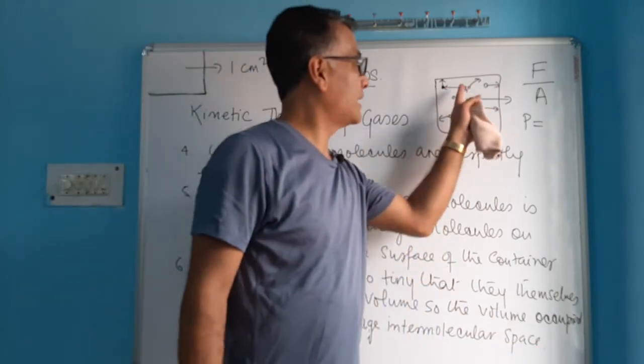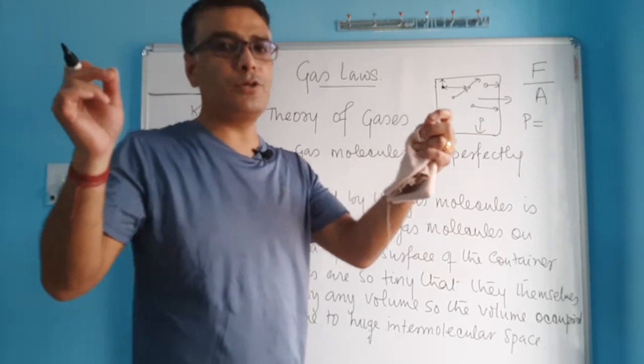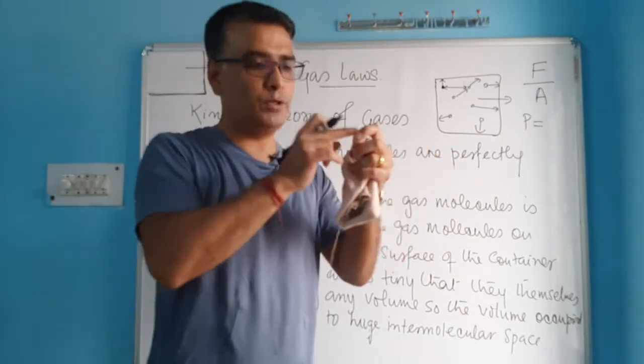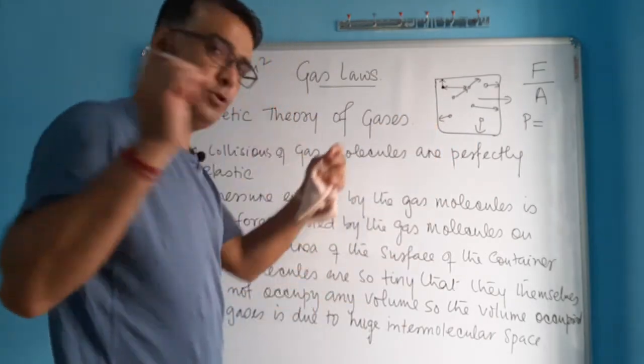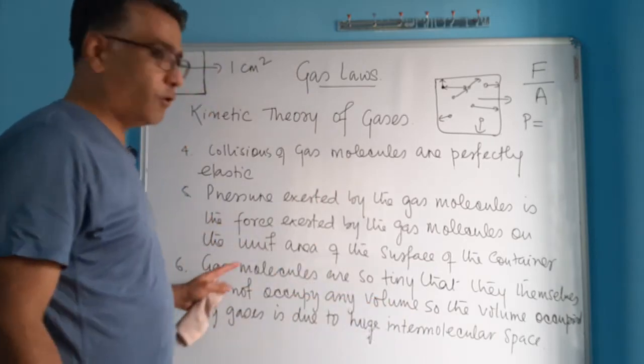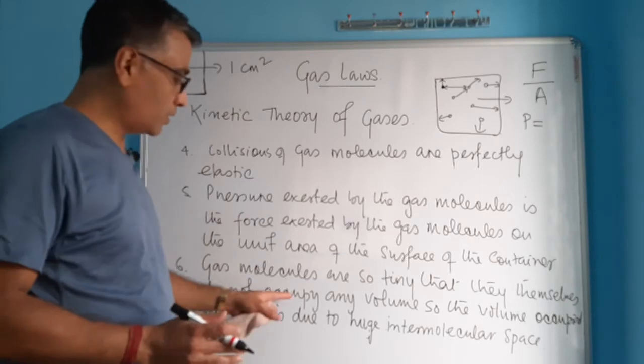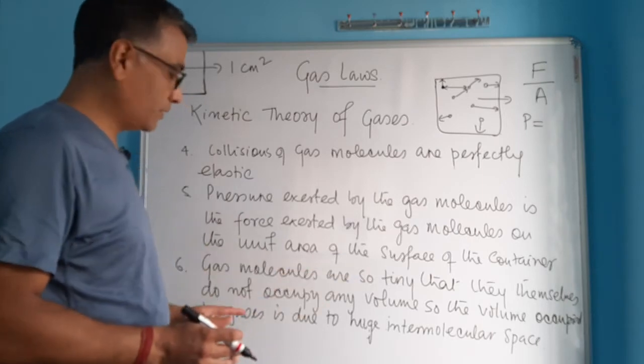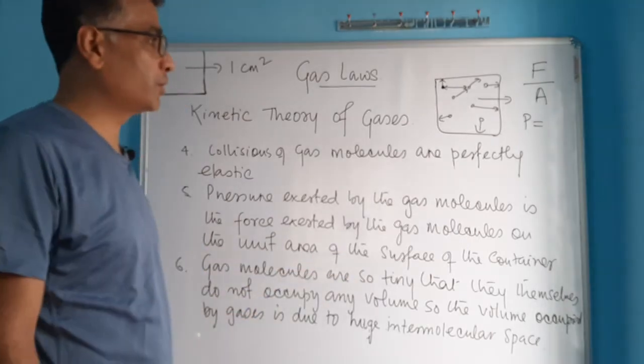Because gas molecules have a lot of space between them, that's called intermolecular space, because that's a space between different molecules. And because of the huge intermolecular space, gas occupies a lot of volume, but the volume occupied by the gas is not because of the molecules themselves, because molecules are so tiny that they do not occupy any space.